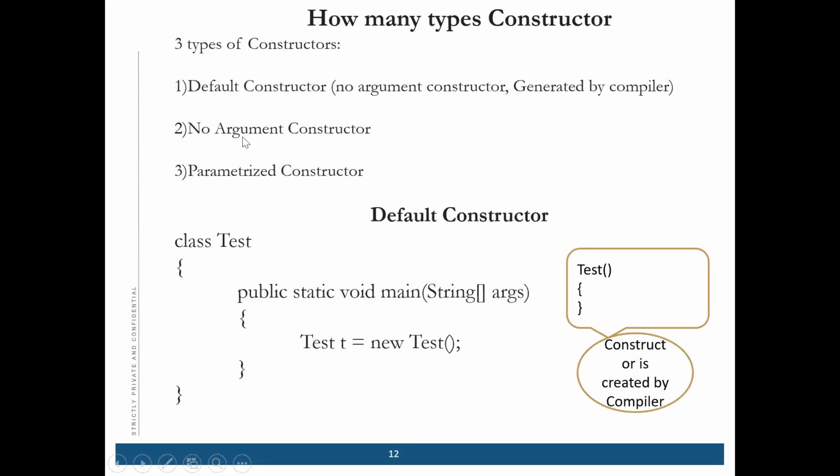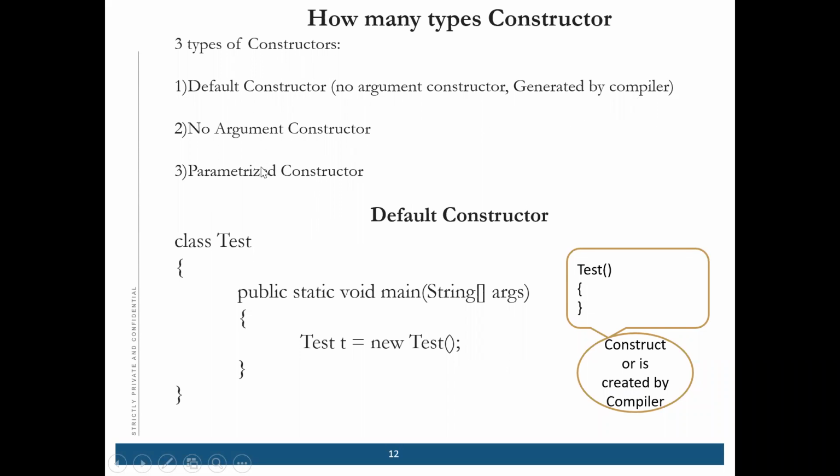Now how many types of constructor are there? There are 3 types of constructor. First is the default constructor, which is generated by the compiler. There is also the no argument constructor and the parameterized constructor.